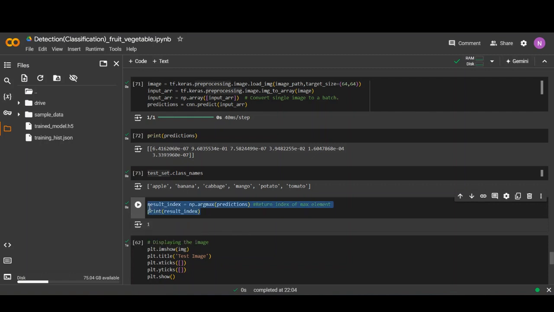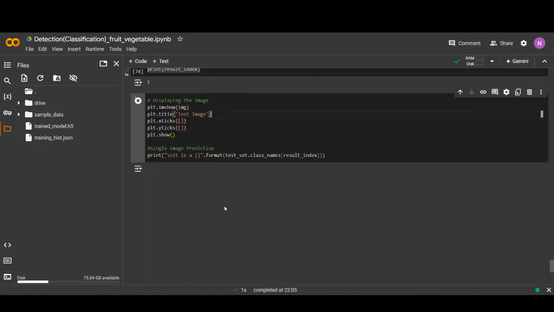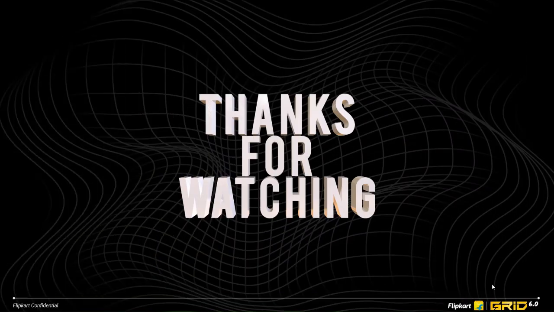This line of code gives the index from the test set, 0, 1, 2, 3, 4, 5, and based on this image, the model gives the accurate answer: it is banana. So thanks for watching. Thank you.